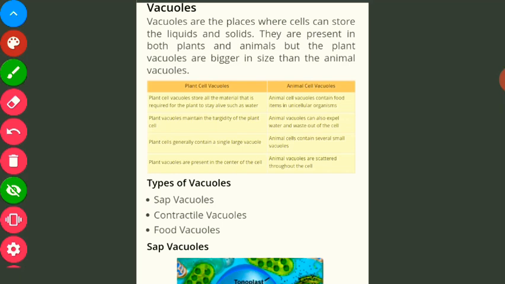Now understand, vacuoles are the places where cells can store liquids and solids. Okay, they help in storage. They are present in both plants and animals, but plant vacuoles are bigger in size than animal vacuoles.